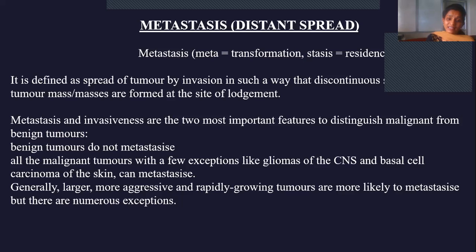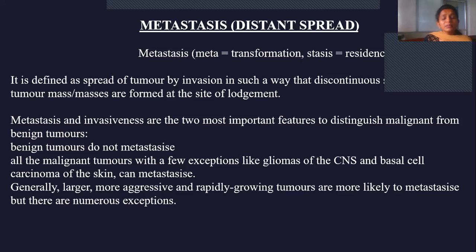So that is the site of lodgement, which is nothing but the tissue of origin from where the new tumor is formed. It may spread to a distant region where it undergoes lodgement, and that we call metastasis. These were the two important features, metastasis and invasiveness, to distinguish between benign tumors and malignant tumors. Why? Because benign tumors don't undergo invasion and metastasis, whereas malignant tumors do. So we can use these two as differentiating features for malignant and benign tumors.